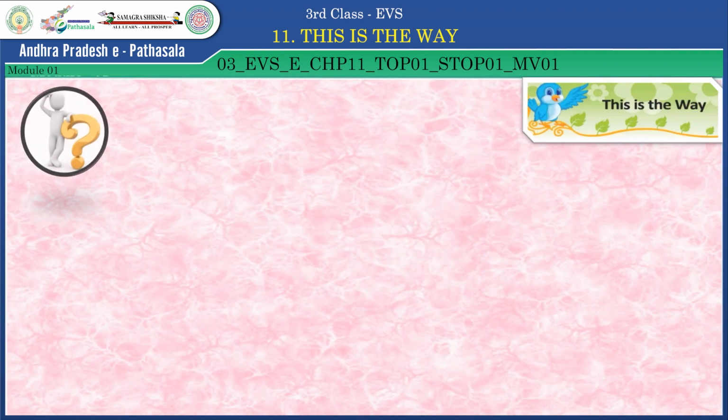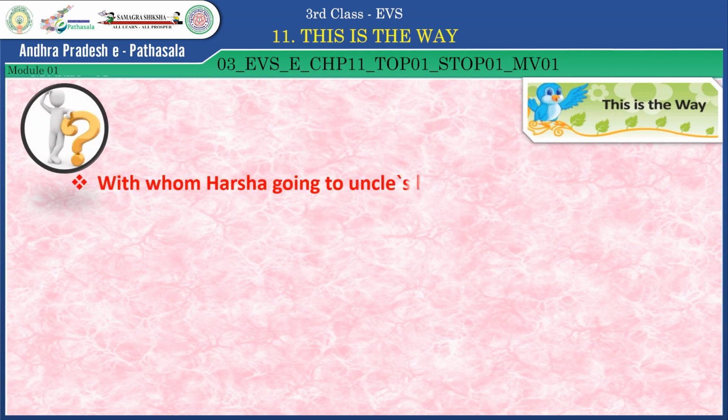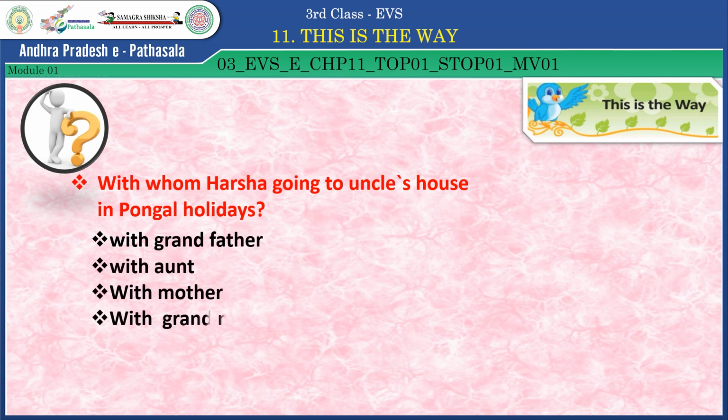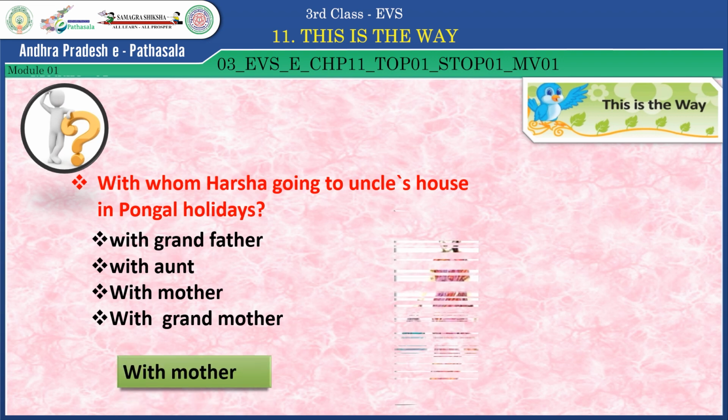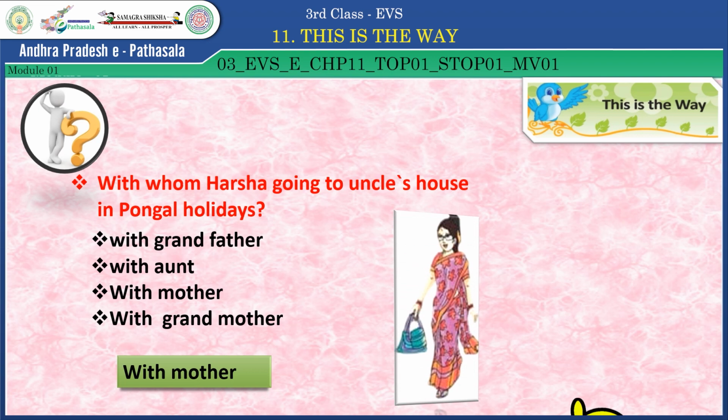Now answer another question. With whom was Harsha going to uncle's house in Pongal holidays? With grandfather, with aunt, with mother, with grandmother. With whom is he going? Yes, with mother. Well done, children.